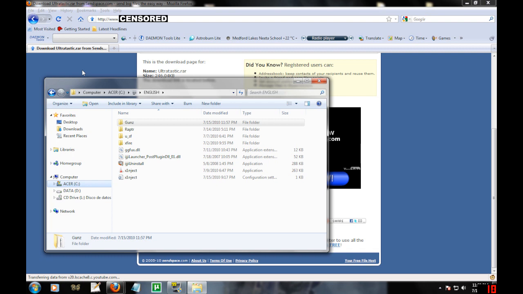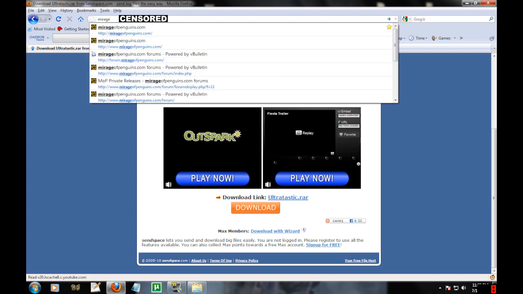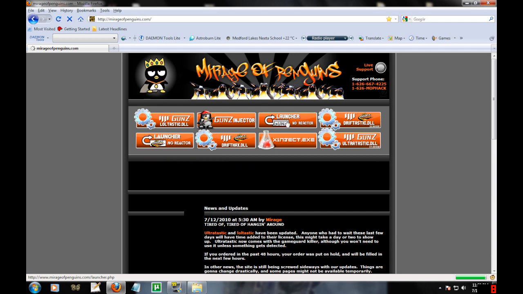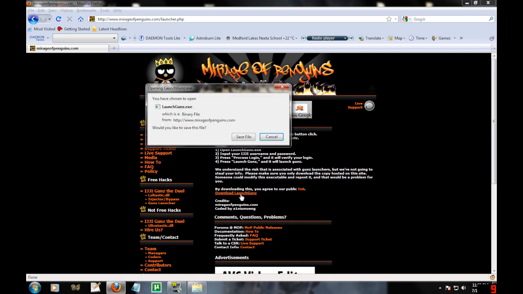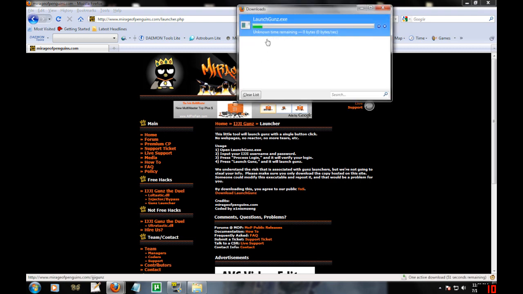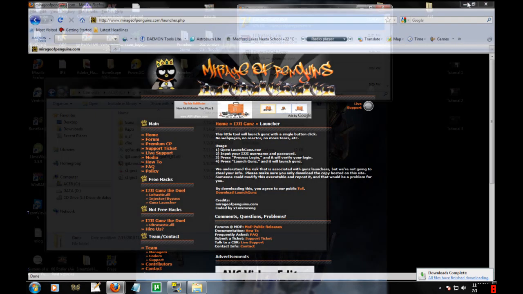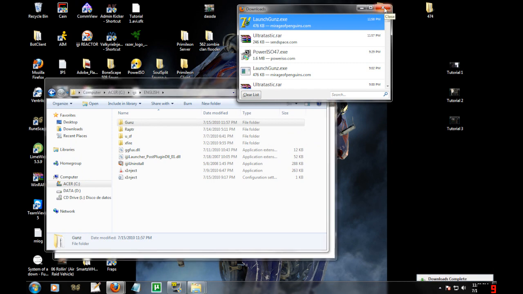Now go back to mirageofpenguins.com. At the top you will see Guns, Launcher, No Reactor. Download that, and then you'll be brought to a new page to download Launch Guns and save the file. Once it is done downloading, I will then proceed to move it to my desktop after opening containing folder. I will just drag it. I also think that makes it a lot easier. You do not have to do that if you do not wish.